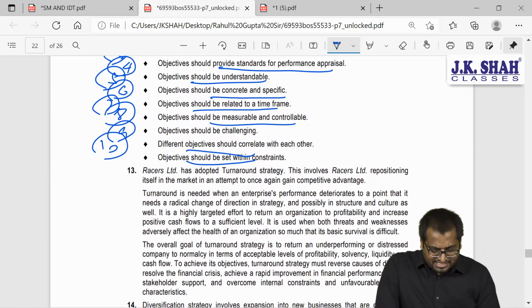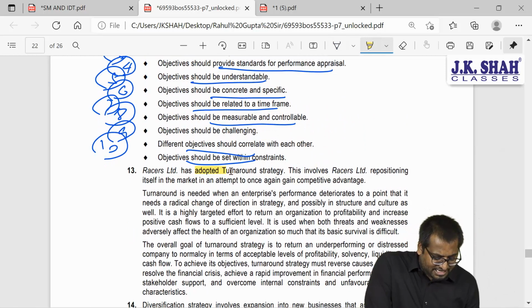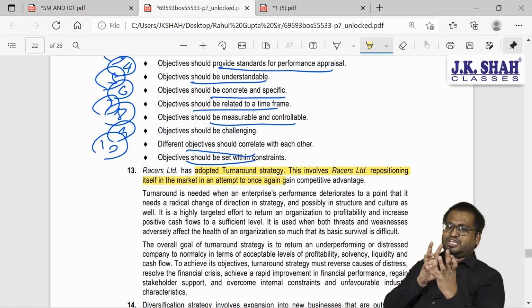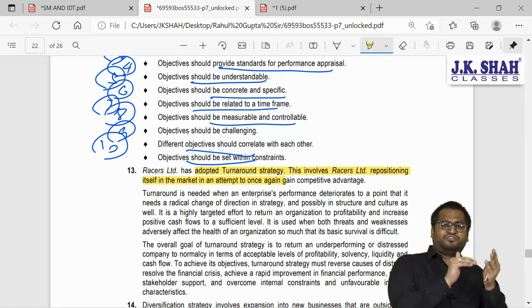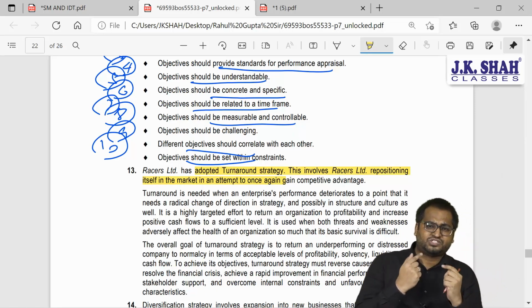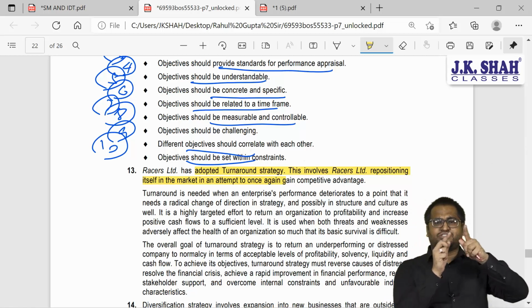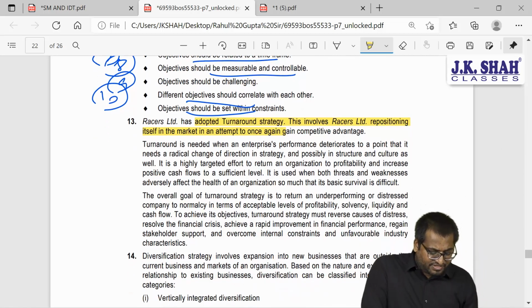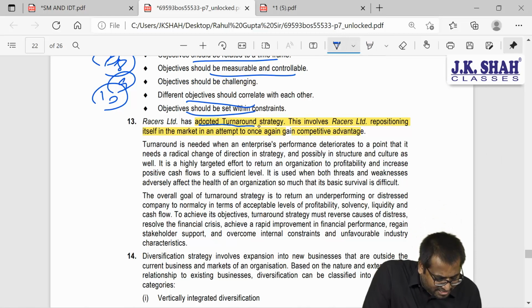So what has Racers Limited done? They have adopted, as I told you, a turnaround strategy. That is, they are repositioning. They are trying to reverse the process of decline. I hope you remember what turnaround was: reversing the process of decline. So they are repositioning itself in the market in an attempt to once again gain competitive advantage. The key here is they are adopting turnaround.